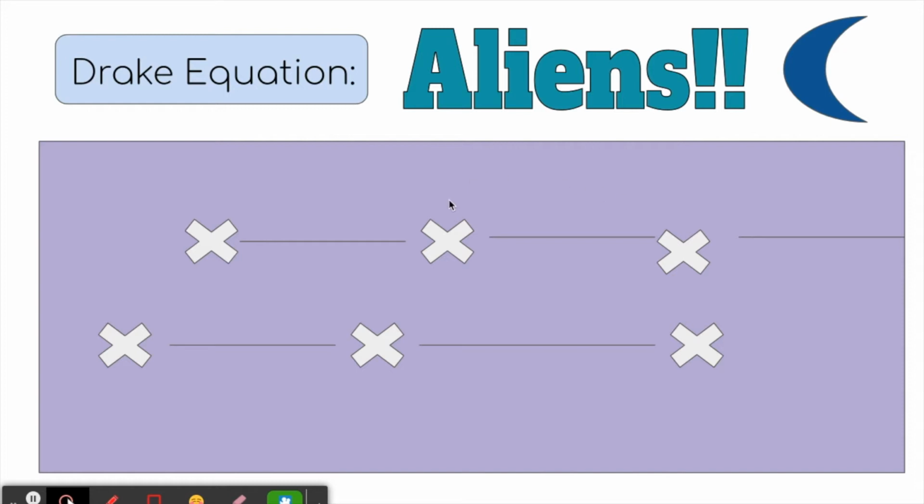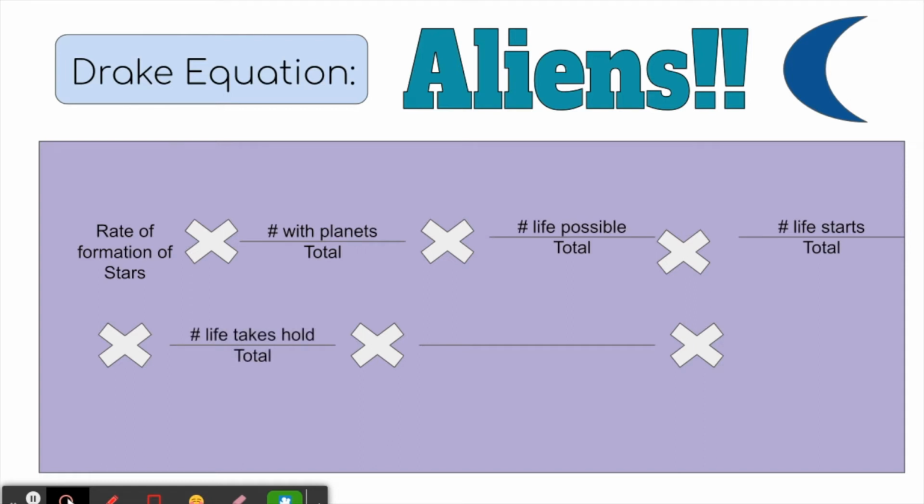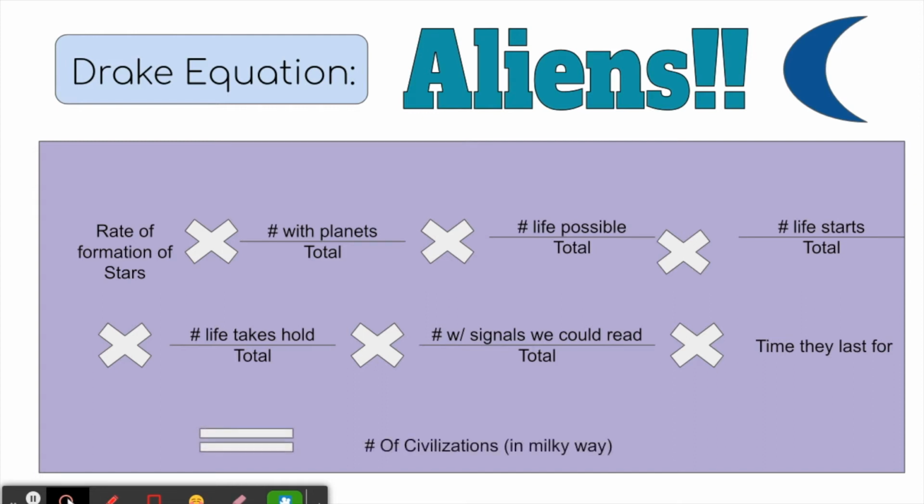So the equation itself is the rate of formation of stars in the Milky Way, the number with planets over the total in the Milky Way, the number of planets suitable for life over the total in the Milky Way, the fraction where life appears in the Milky Way, the fraction where life takes hold in the Milky Way, the fraction of civilizations that actually produced detectable life in the Milky Way, and the amount of time the civilizations last for. All in all, this will give you the number of civilizations with intelligent beings in the Milky Way.